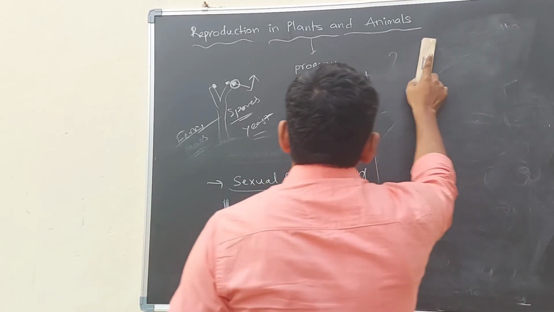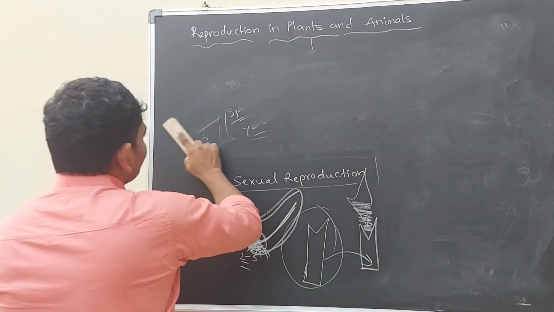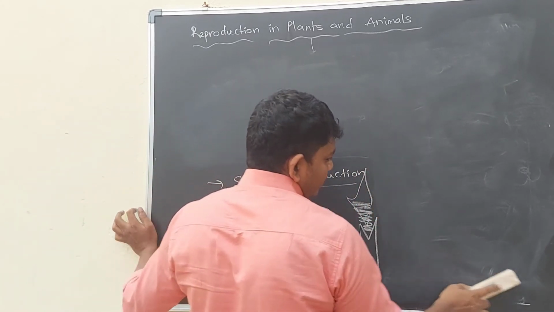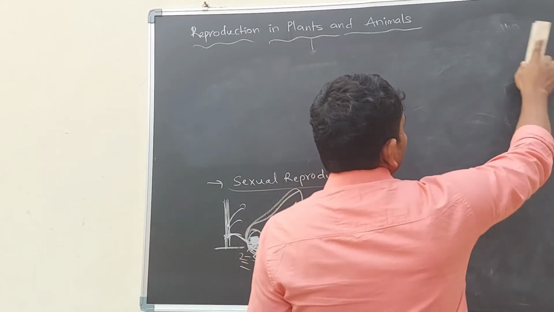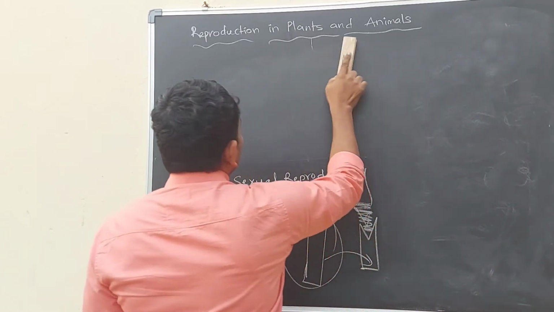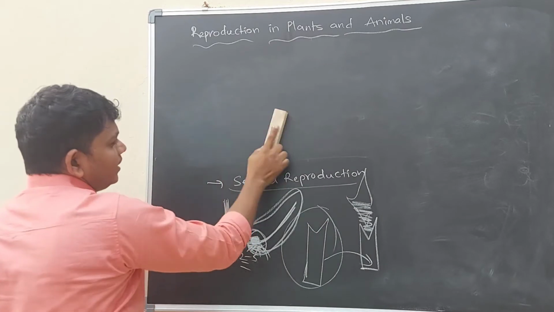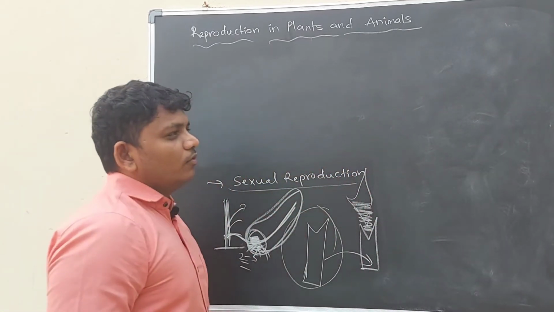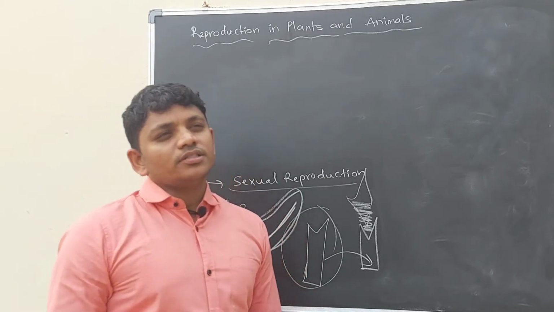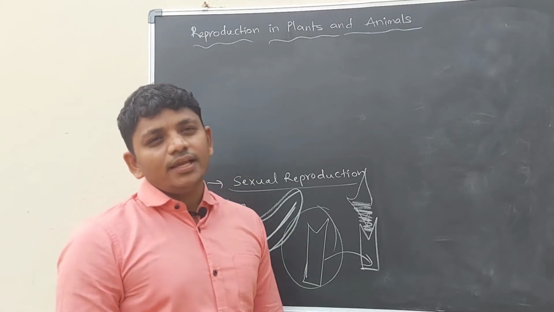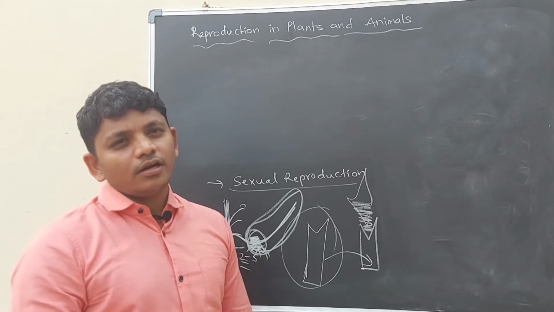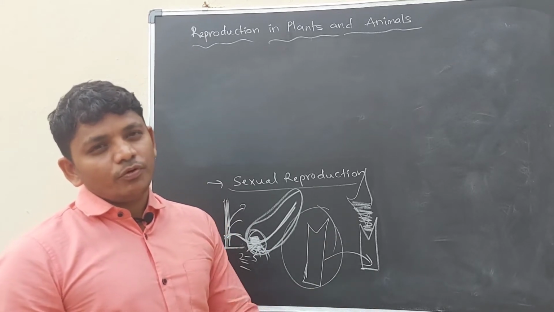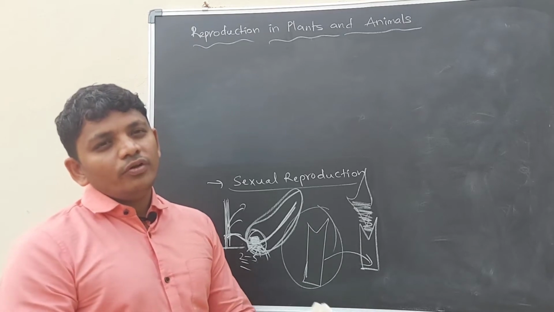Seedless fruit formation belongs to the parthenogenesis process, which occurs in plants and animals. Some plants follow seedless fruit formation, for example watermelon. Some watermelon plants don't have a single seed in the internal part, which means they are following asexual reproduction. They are not doing fertilization.